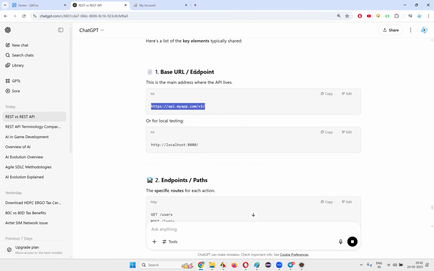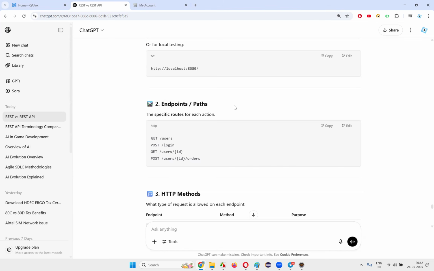When you hit this URL, it will hit the endpoint, guys. This URL is nothing but the address of the endpoint. Otherwise, the base URL is the address of the API endpoint, which is there on the server side. Base URL, API base URL.